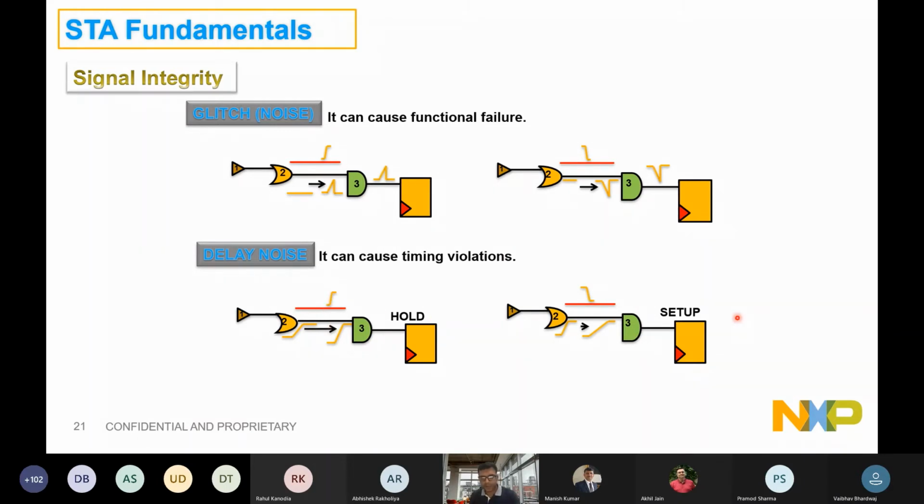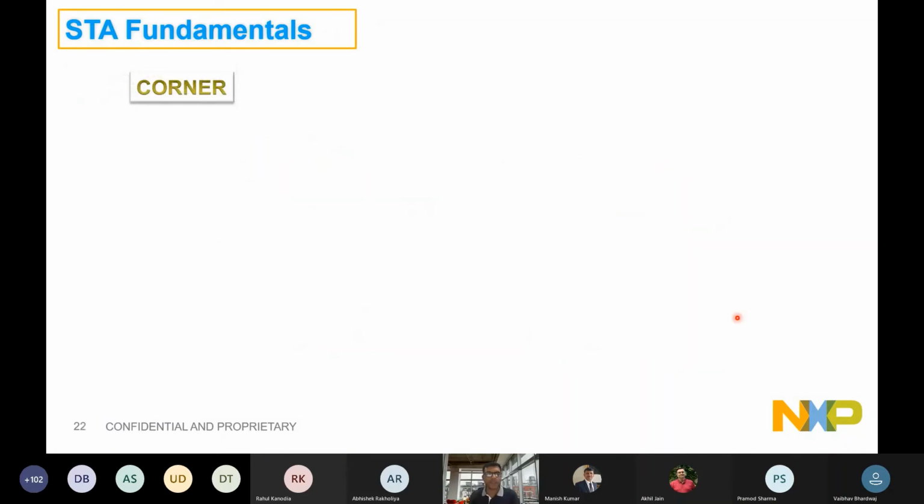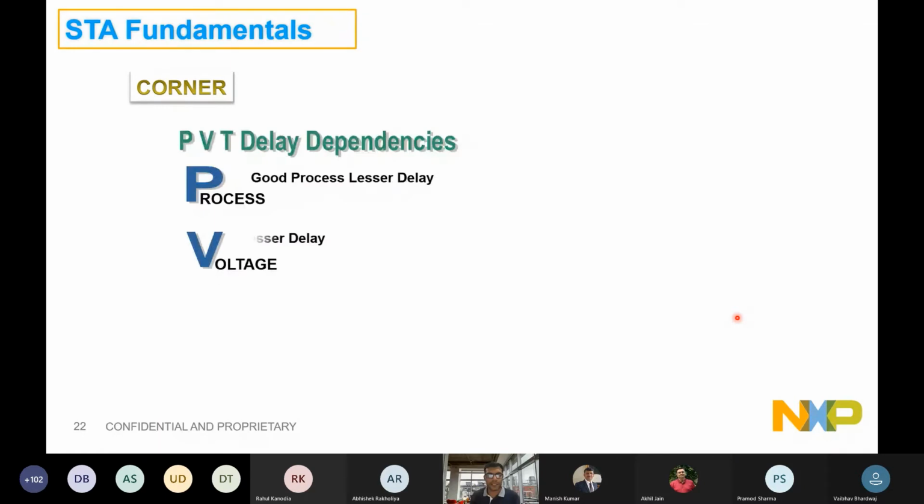Further, we have a corner definition. I think we discussed this, right? We have certain environmental conditions around the chip while it is working. During fabrication, the process could be very bad, and usually it is expected to be at the outer edge of the wafer, right?